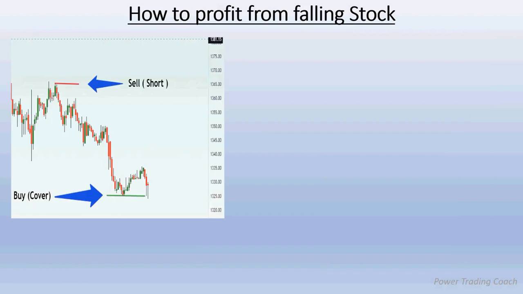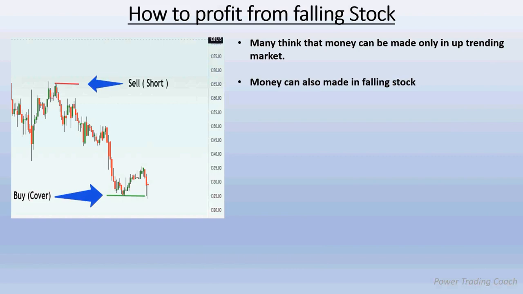You have a stock, it is going down, and you want to make money from the falling stock. For that, we need to do short selling in the stock. Many think that money can only be made in an uptrending market. However, money can also be made in a falling stock. This can be done through a method called short selling. So you will be short selling the stock to get the profit from a falling market.